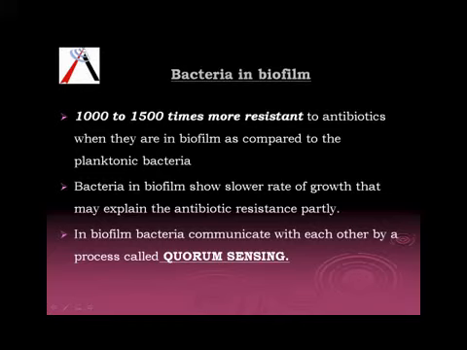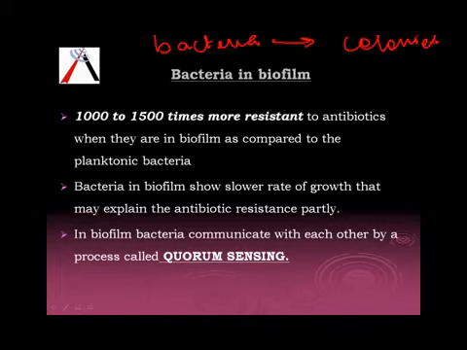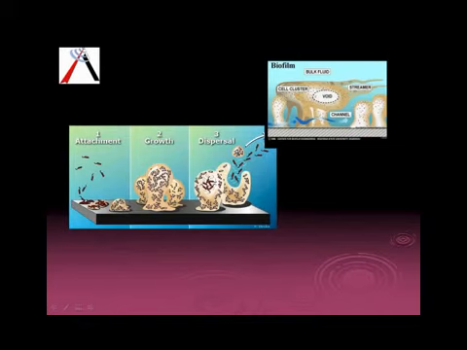Biofilm is basically bacteria in colonies. What do we mean by that? We come to this diagram over here. You see what happens. Initially there is attachment of preliminary bacteria here. After that the secondary bacteria come and attach. They start growing. They develop some kind of matrix around them. And slowly this matrix also grows with them, and they form this structure which is called biofilm.